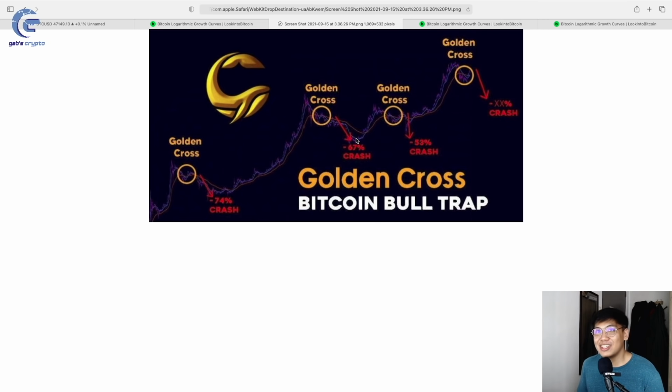So ayun guys, yun yung aking honest opinion dito, and I hope na debunk natin tong golden cross Bitcoin bull trap.